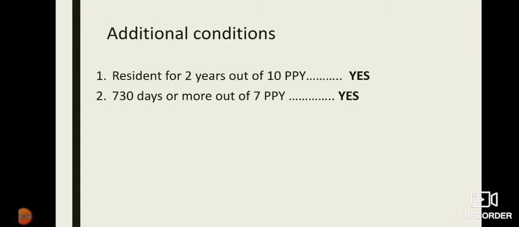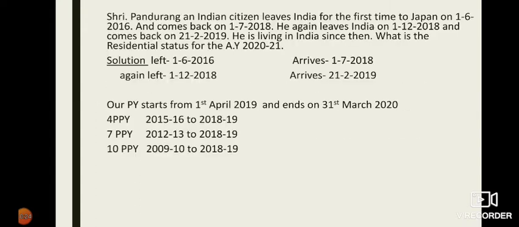Coming to additional conditions, the first additional condition is resident for 2 years out of 10 preceding previous years. Was he resident for 2 years out of 10 preceding previous years? Obviously yes. See here, our 10 preceding previous years start from 2009-10 to 2018-19.